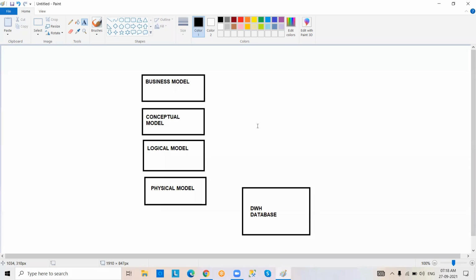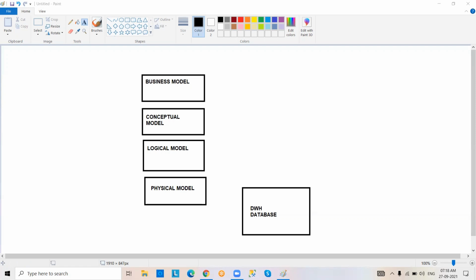Generally what happens, conceptual model is related to domain. You can ask, sir, what is the meaning of domain? Domain means, suppose you are working with a healthcare project, your domain is healthcare. Suppose you are working with an insurance project, your domain is insurance.